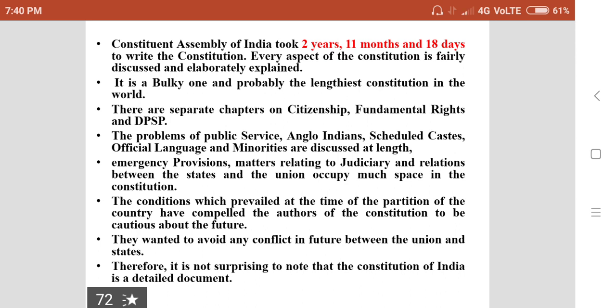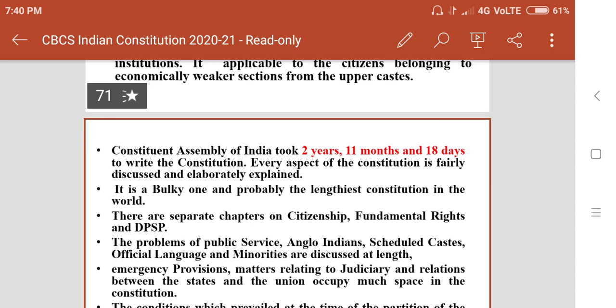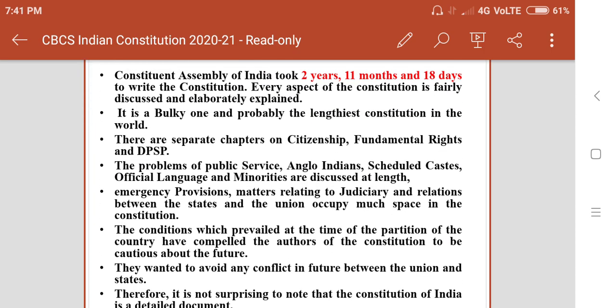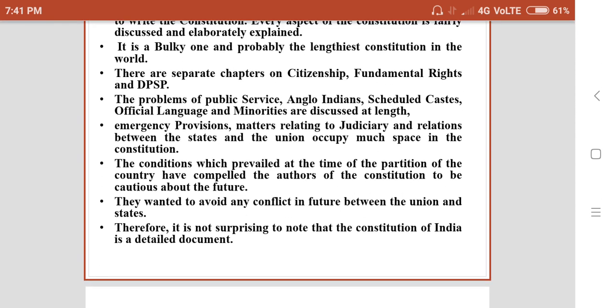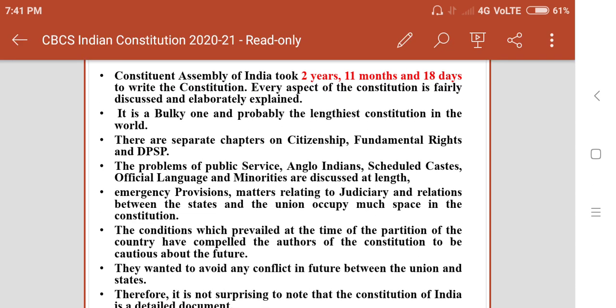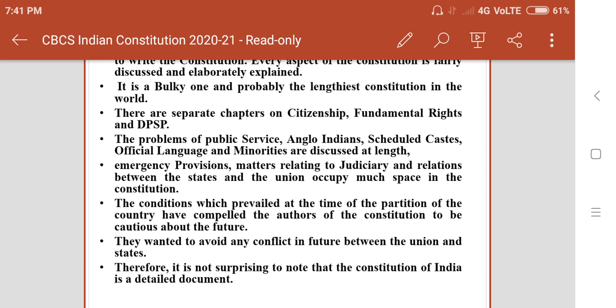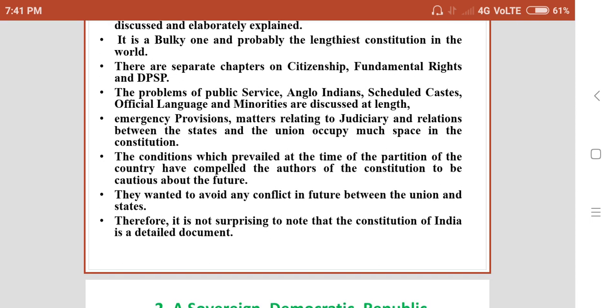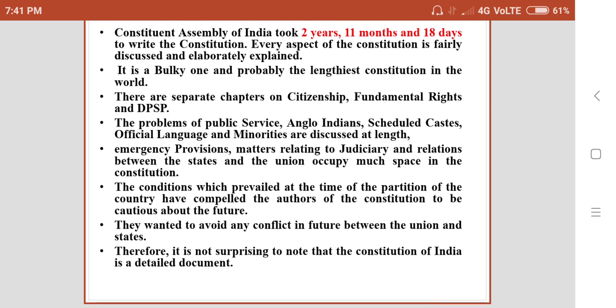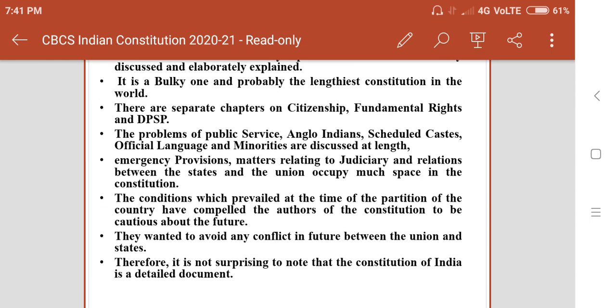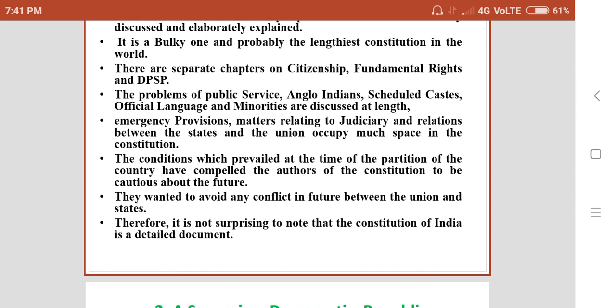The problems of public service, Anglo-Indians, scheduled castes, official language, and minorities are discussed at length. Emergency provisions, matters relating to the judiciary and relations between the states and the union occupy much space in the constitution.